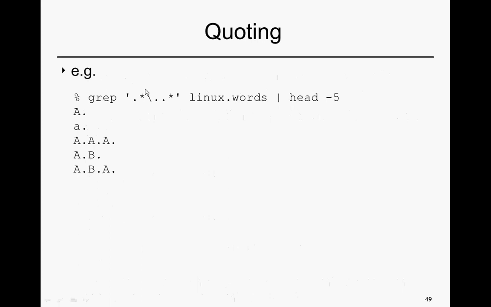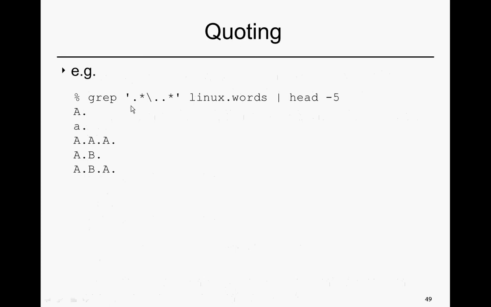Okay. So what would this sequence do? If we grep for this regular expression within here, what would that look for? Well, let's parse it out. What is it looking for first? Well, it's looking for a sequence of 0 or more characters, followed by what? Followed by a dot character. Backslash dot, remember, tells grep, hey, use whatever's after this. Even if it has a special character, don't pay attention to it as a special character. Just treat it as a character.